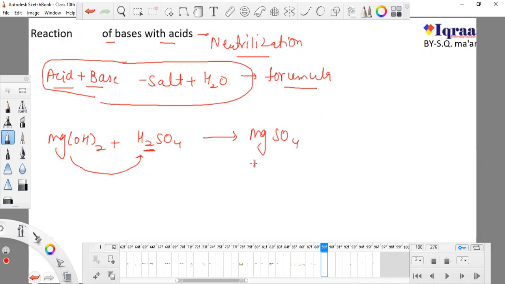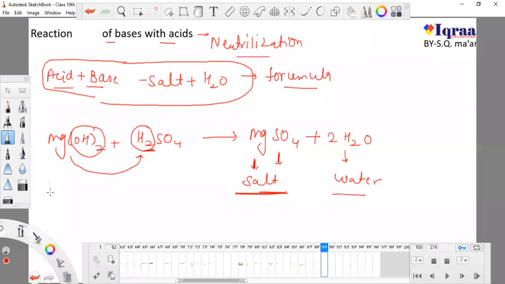Always remember that one metal and one non-metal will form a salt. So magnesium sulfate is a salt, and the remaining H2 will go with the OH whole twice and form 2H2O. So this is the molecule of water. And again, when a base reacts with an acid, it will form a salt and water.